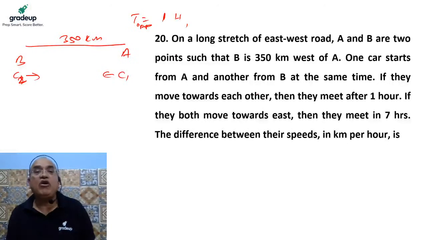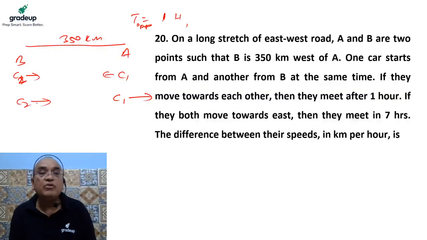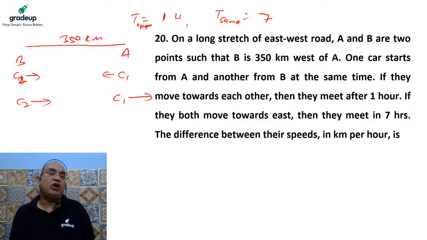And if they move in the same direction, meaning if they move towards east, C1 also moves towards east, C2 also moves towards east, then the time taken by them to meet is 7 hours. As we know, whenever bodies or persons or cars move in the same direction, what is the time taken by them to meet?